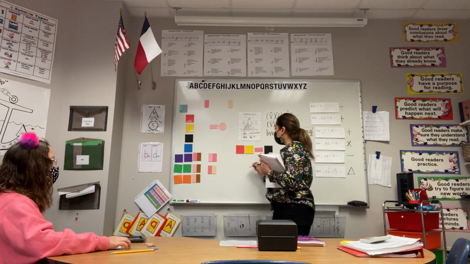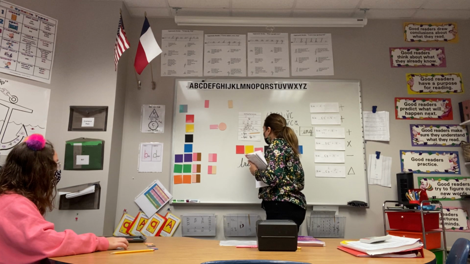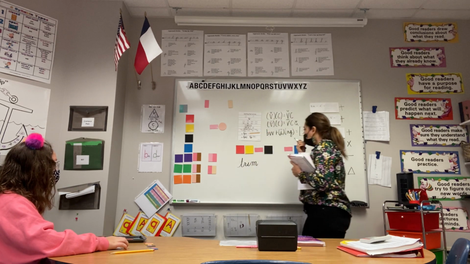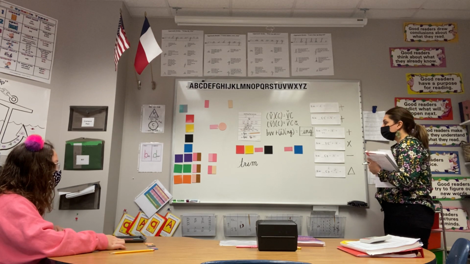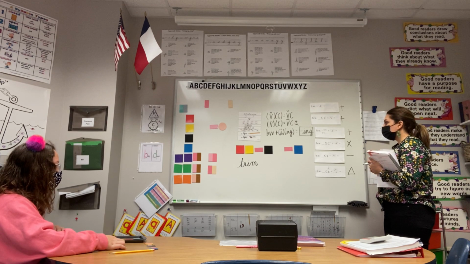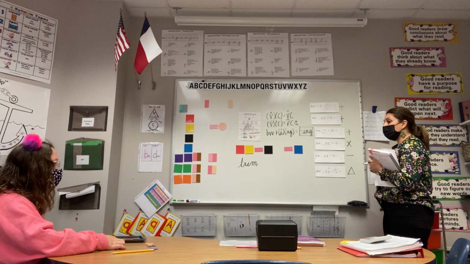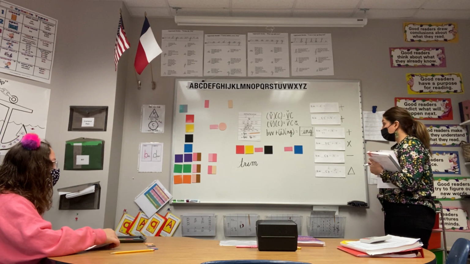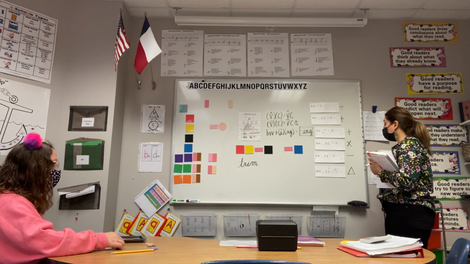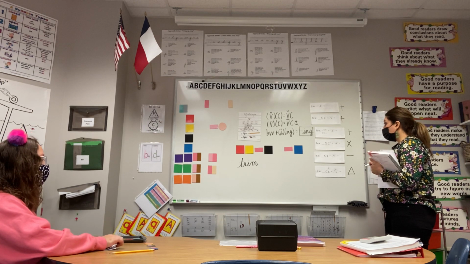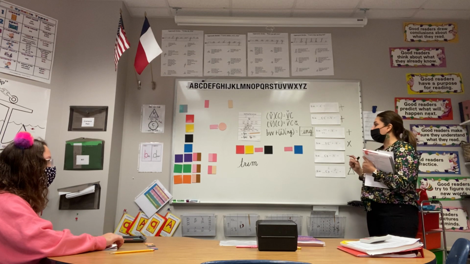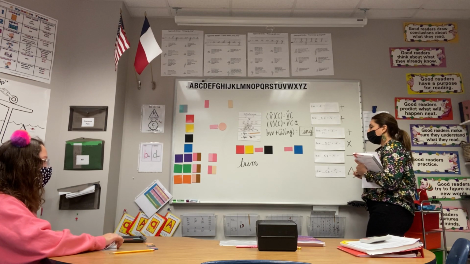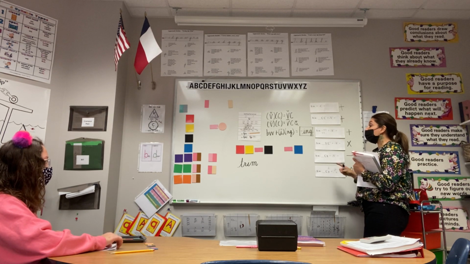T-R-I-M. Good, and I'll add those letters here. Okay. What rule would we use? Doubling, our doubling rule. Can you tell me why? But why would we double? What does our base word have?